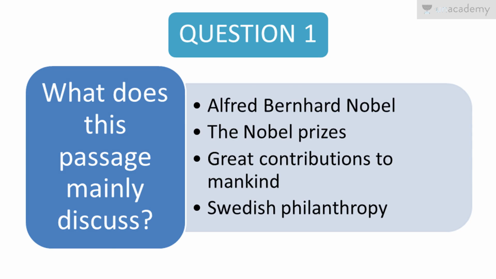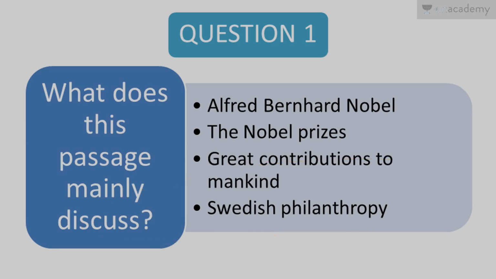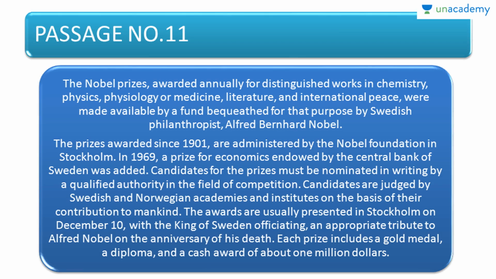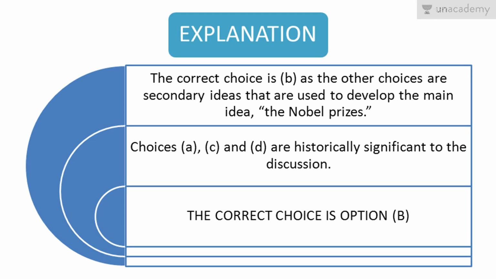The answer is, of course, the Nobel Prizes, because from the first sentence itself you can see the Nobel Prizes awarded annually for distinguished work. Every time they are talking about just the Nobel Prize, and they are using the other things, that is Alfred Nobel, and the other options, great contributions to mankind, are all just secondary ideas in this. The main idea is Nobel Prize. So that's the explanation of question number 1. And if you want any more details, just check in this slide.